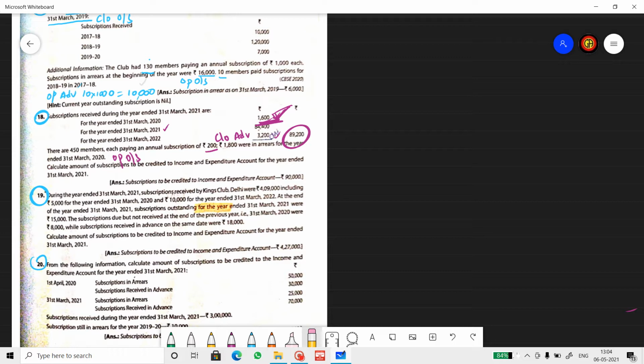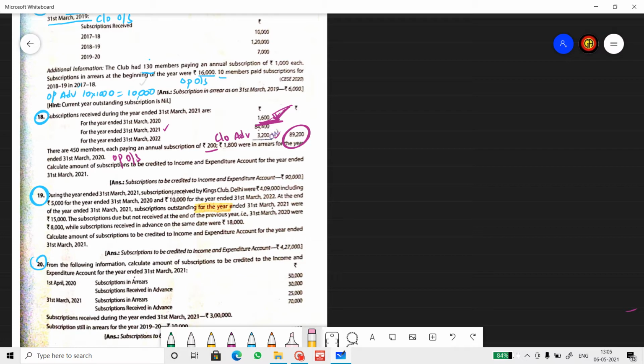We received 5,000 from 2020 and 10,000 of 2022. At the end of the year, 31st March 2021, subscription outstanding for the year. You can see this particular word highlighted here, because it is subscription for the year. When they say outstanding for the year, it is only the outstanding of 31st March 2021, that means the outstanding of 2021 alone. It doesn't include the outstanding from the previous year.